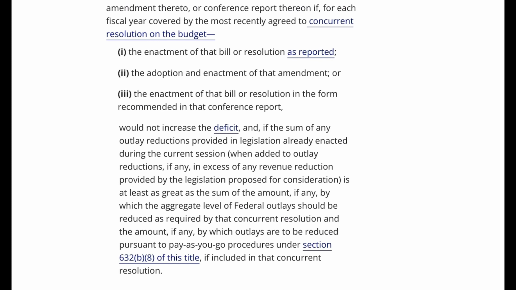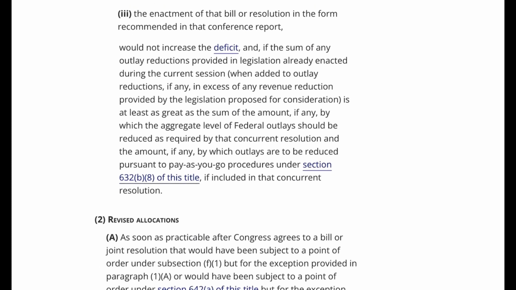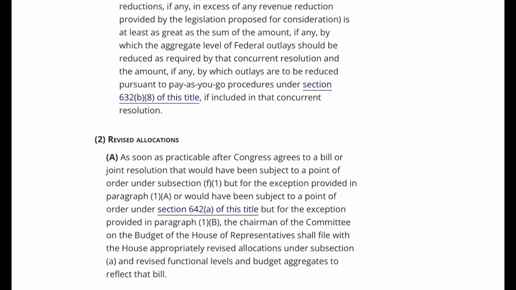and, if the sum of any outlay reductions provided in legislation already enacted during the current session, when it added to outlay reductions, if any, in excess of any revenue reduction provided by the legislation proposed for consideration is at least as great as the sum of the amount, if any, by which the aggregate level of federal outlays should be reduced as required by that concurrent resolution, and the amount, if any, by which outlays are to be reduced pursuant to pay-as-you-go procedures under Section 632b(8) of this title, if included in that concurrent resolution.